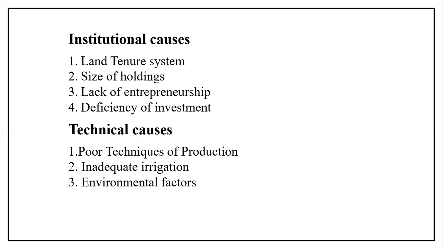Because of fragmentation, the lands have become divided and subdivided. If the lands are divided and subdivided, what happens? They cannot use new techniques and they cannot increase the production. Got it? So due to uneconomical land holdings, it is also not possible to increase the production.